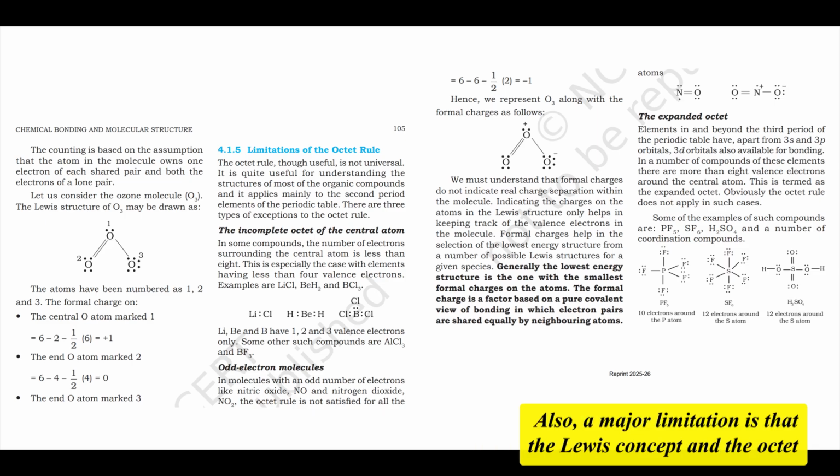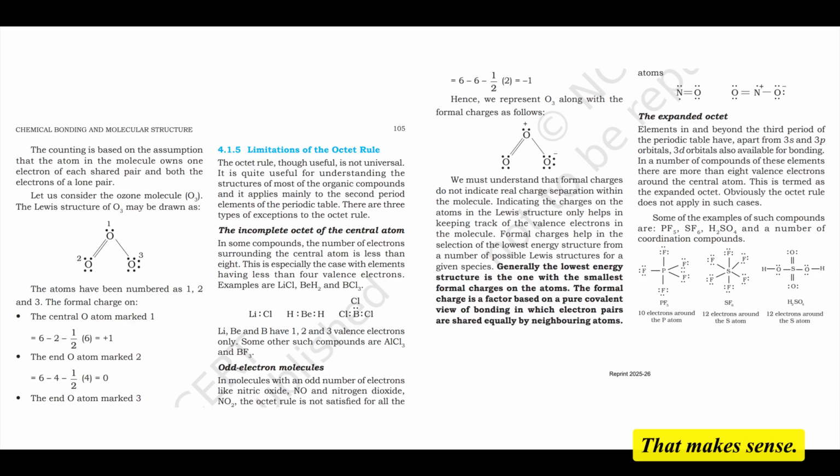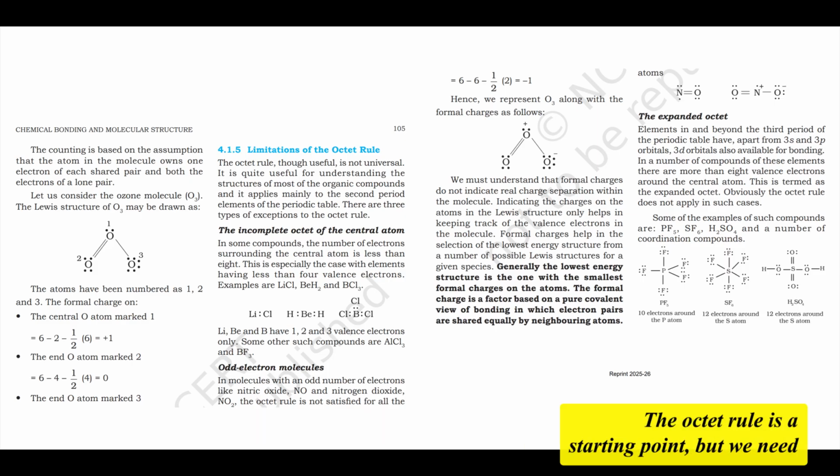Also, a major limitation is that the Lewis concept and the octet rule tell us nothing about the shapes or geometries of molecules. It just shows connectivity, not the 3D arrangement. And finally, it doesn't explain the relative stability or energy of molecules, which is crucial for understanding chemical reactions. That makes sense. The octet rule is a starting point, but we need more advanced theories for shapes and energy.